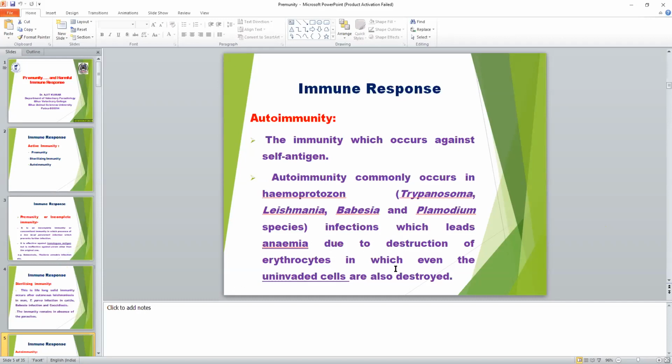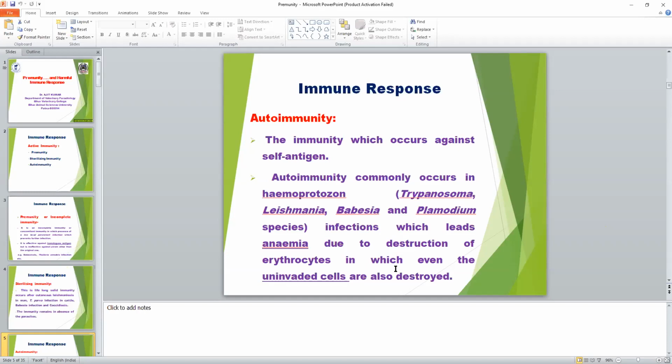Means the RBC infected by Babesia will be destroyed anyway in Babesia infection, and the RBC that is uninfected is also destroyed due to autoimmunity, because the parasitic antigen is attached to the RBC surface, and then the parasite easily causes lysis of the RBC, or the host cell, that is RBC, is modified by the parasite, and this leads to autoimmunity.